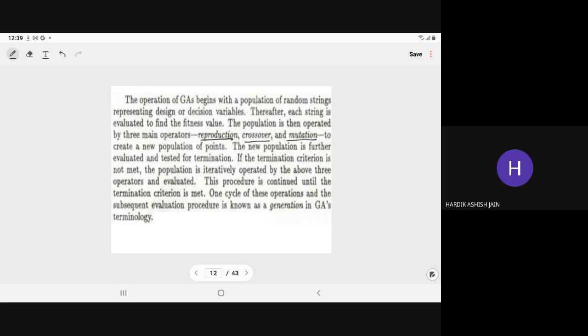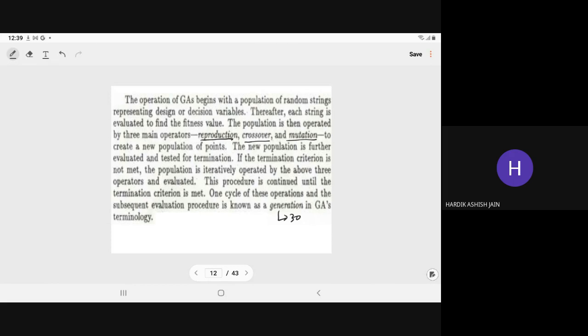One cycle of these operations and the subsequent evaluation procedure is known as a generation, and we have to repeat that for 30 generations. So for each generation we have to go through the three processes: reproduction, crossover, and mutation.